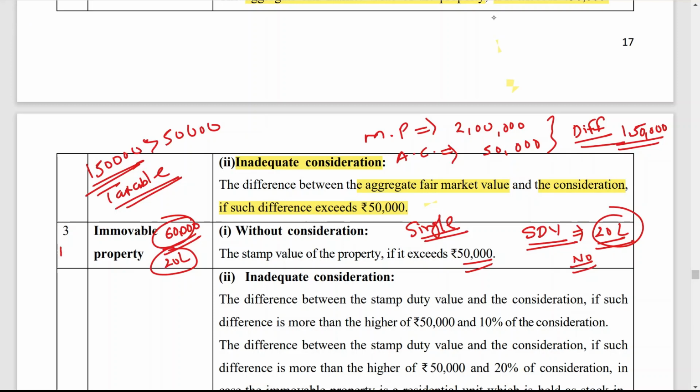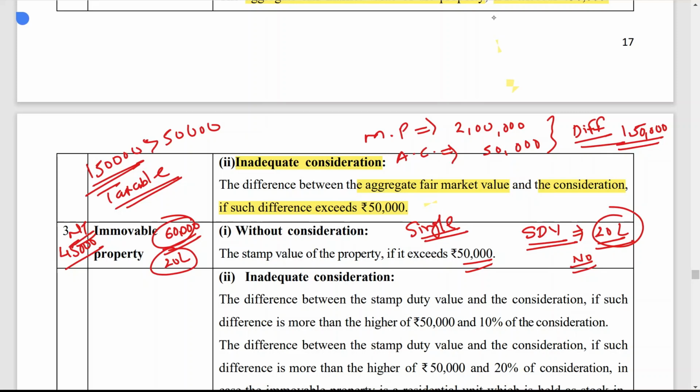Let us say another property of 45,000 you have received without consideration. Now this is not taxable because we have to compare. In that case you don't have to make a total of 20 lakh, 60,000 and 45,000 because we have to tax individually. Single transaction we have to consider, whereas in case of movable property, we have to